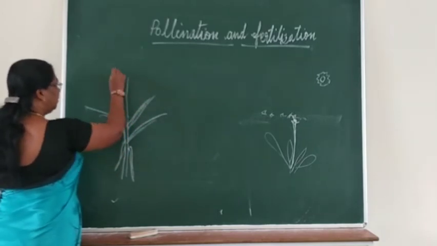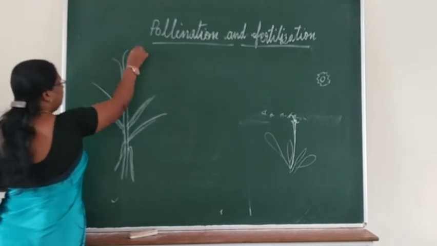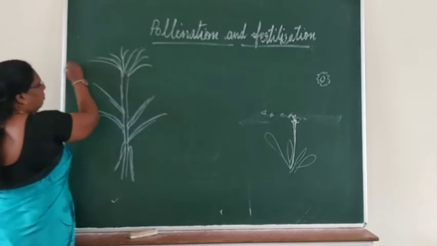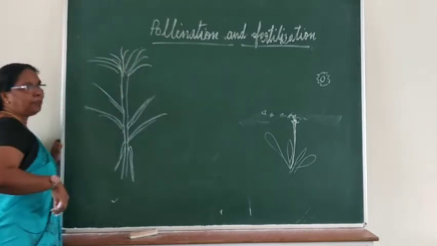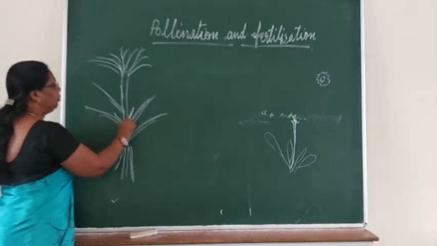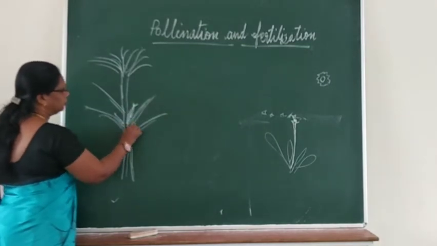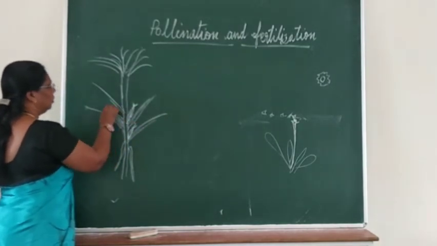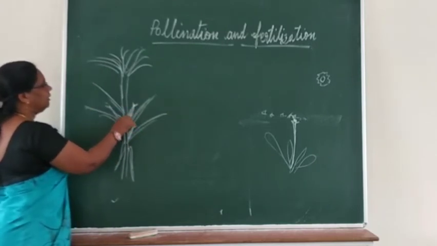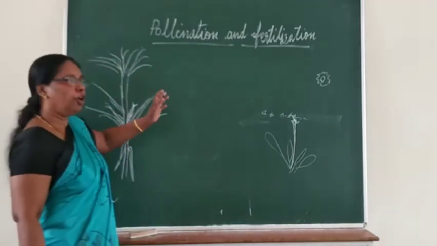Male flowers and female flowers are different. The male flower is formed at the tip region of the plant, whereas the female flowers are formed at the axil of the leaf, at the base of these leaves. The male flower is long and feathery.